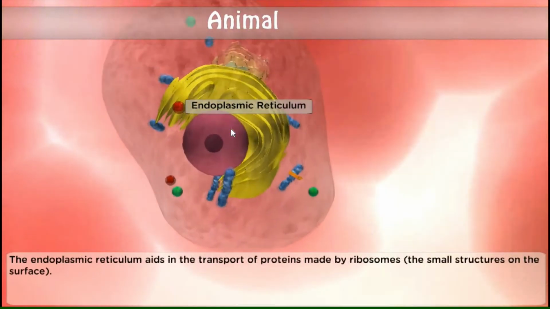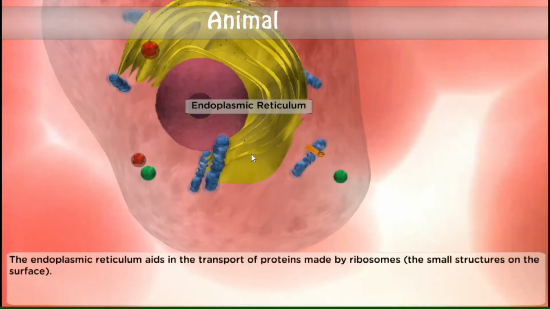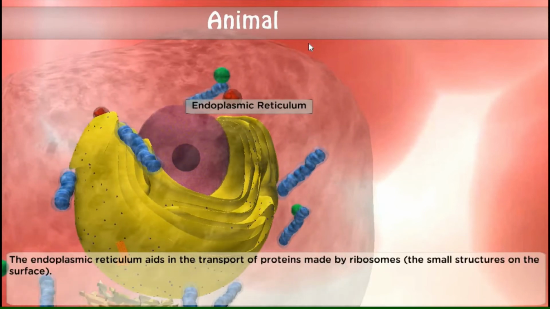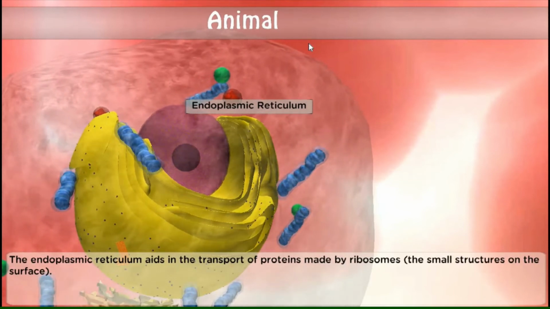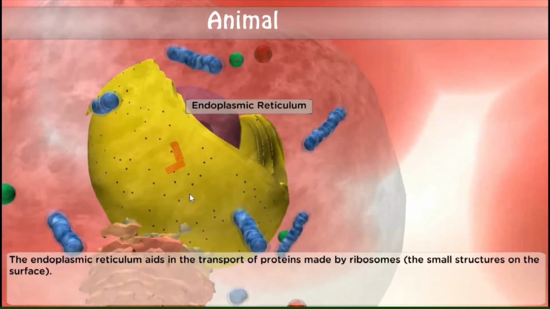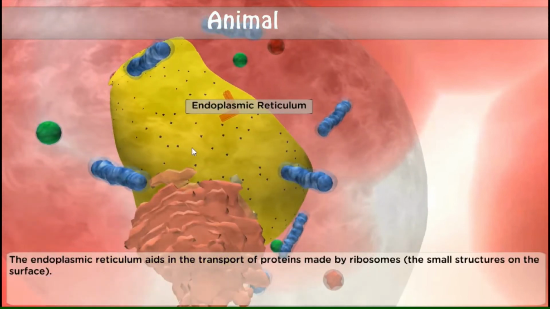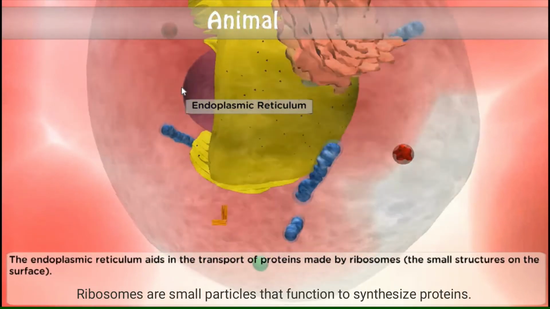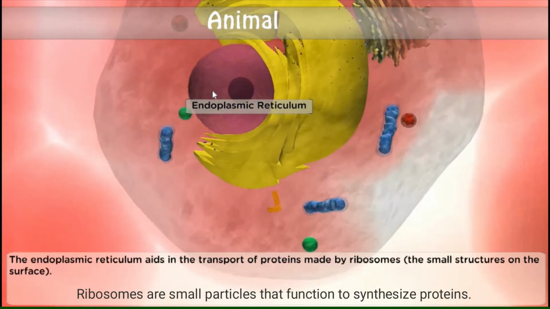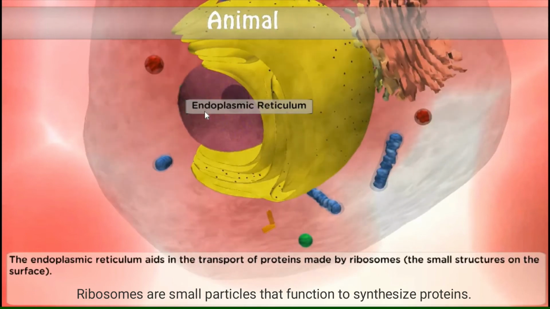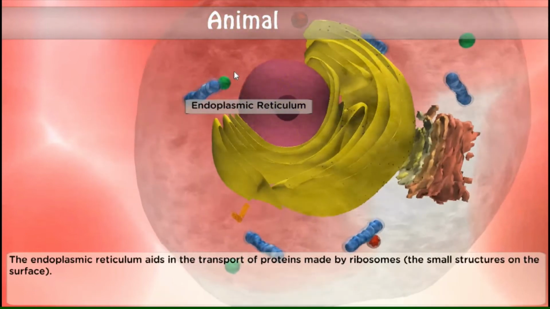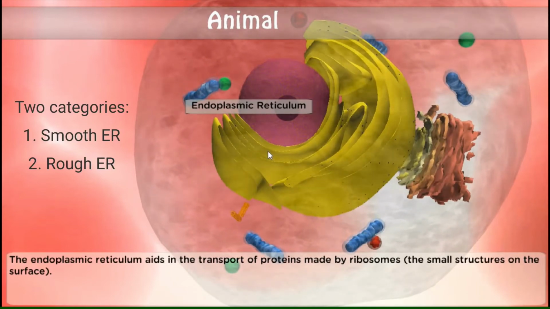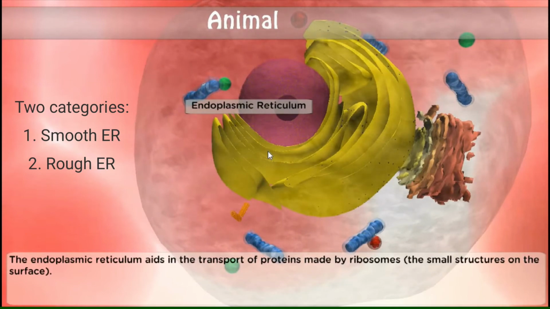Next is the endoplasmic reticulum. It aids in the transport of proteins made by ribosomes, the small structures on the surface. So, ang ribosomes ay yung dot na nakakadikit or attached in the endoplasmic reticulum. Okay? So there are two categories of endoplasmic reticulum: the smooth endoplasmic reticulum and the rough endoplasmic reticulum.